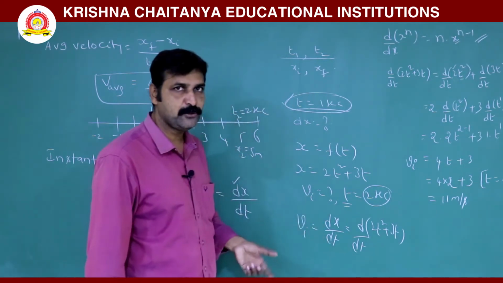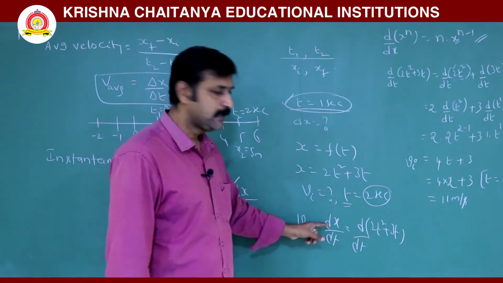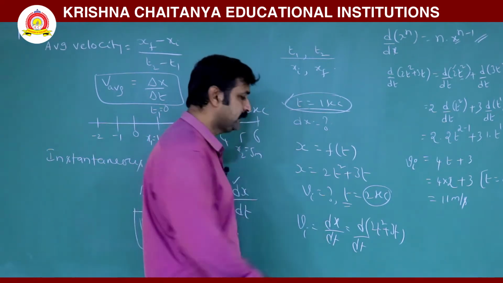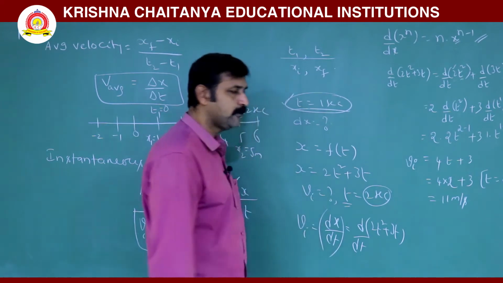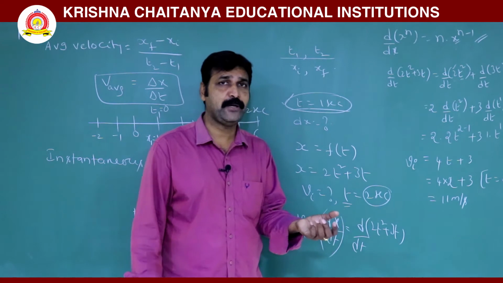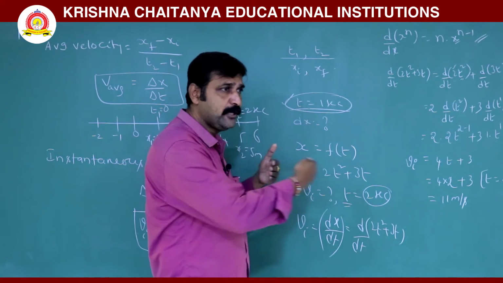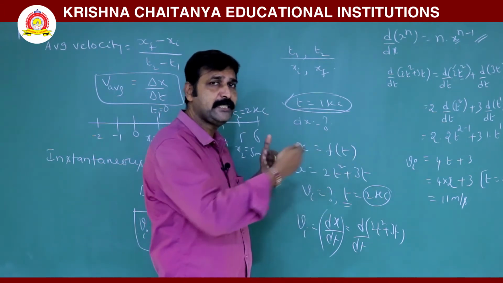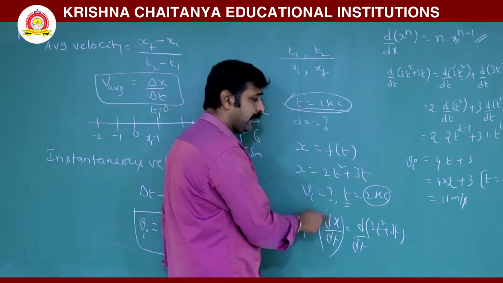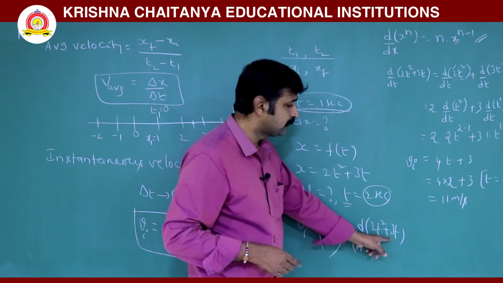When the interval is negligible, you have to write for small values, so you write dx by dt. When you write d, remember, that means you are writing for small values. And this is called differentiation. When a large value is given to you and you divide it into small values, that is called differentiation. Here the value given is x, you divide it into small values, and that small value is taken at 2 seconds only. So here, d by dt of 2t squared plus 3t.